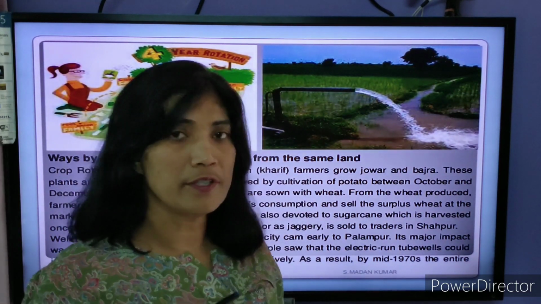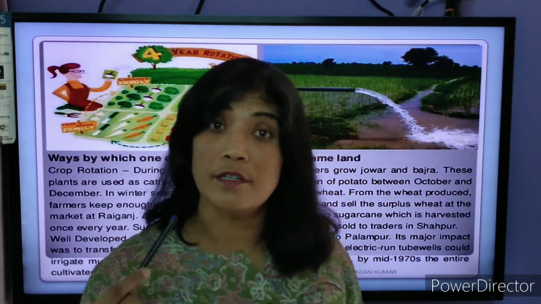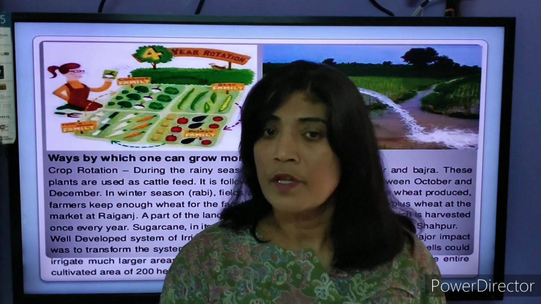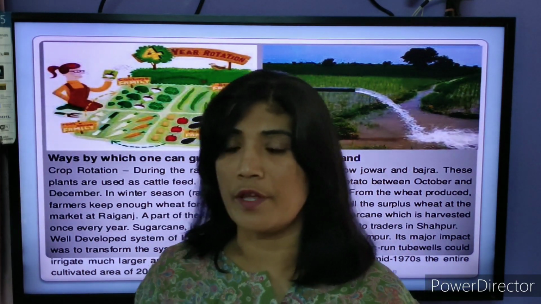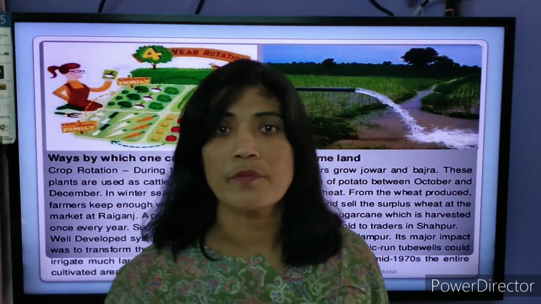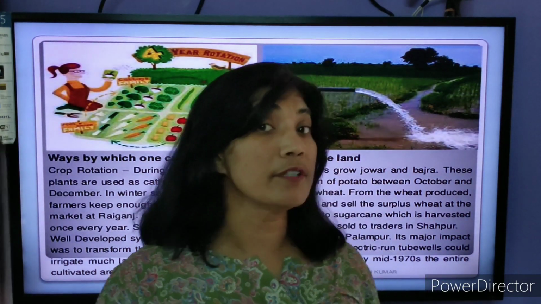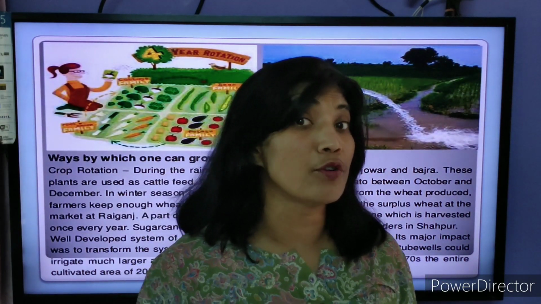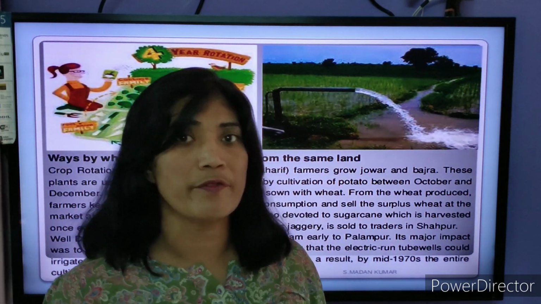Jowar and bajra is also a fodder for the animals. In the rainy season they grow jowar and bajra, after that potatoes, and in the third season wheat. So they were growing 3 or 4 different crops.